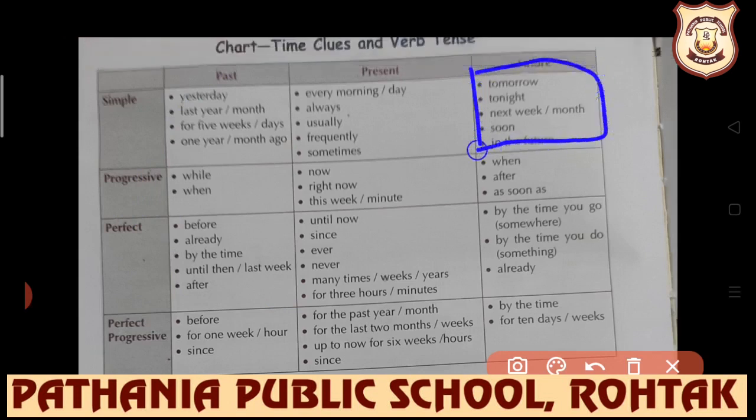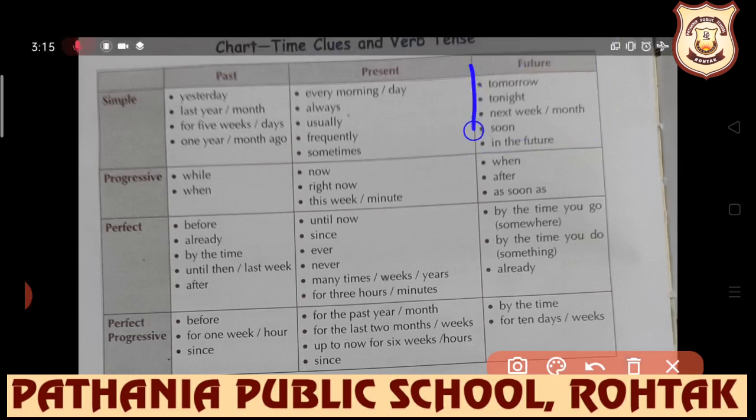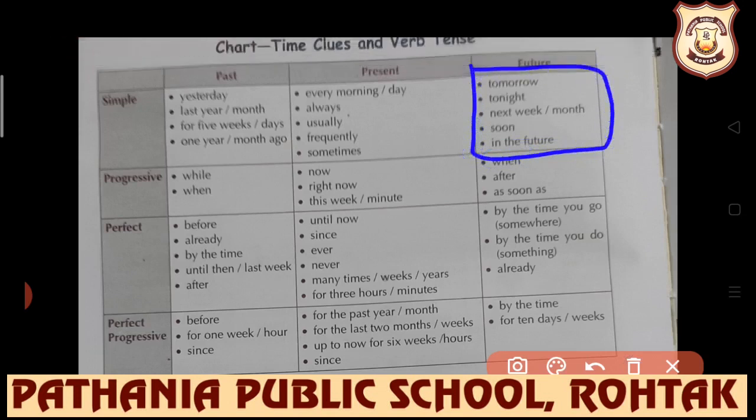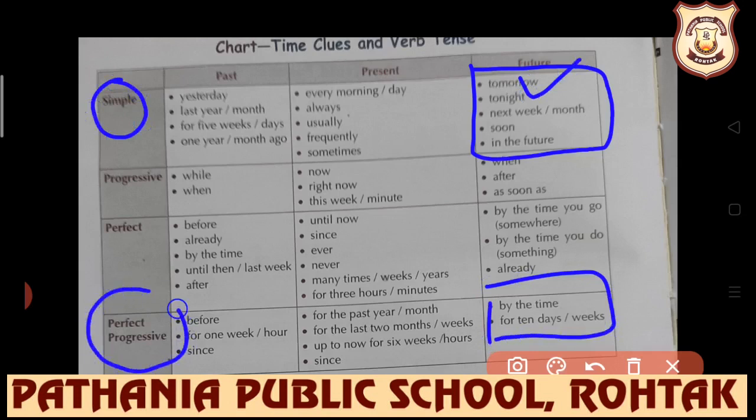Let's take example of future. If you are supposed to fill any sentence that has tomorrow, tonight, next week, next month, in the future, etc., then you are supposed to write simple future. Further, by the time, for 10 days or 10 weeks, then perfect progressive future you are supposed to use.